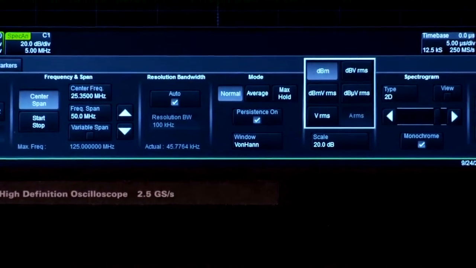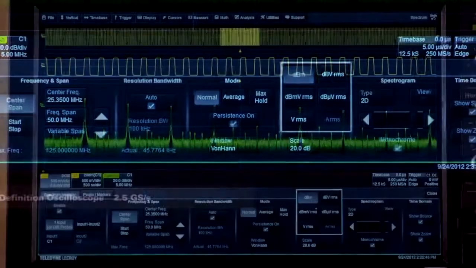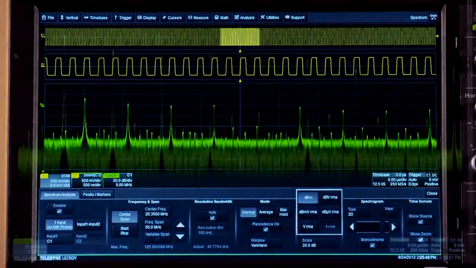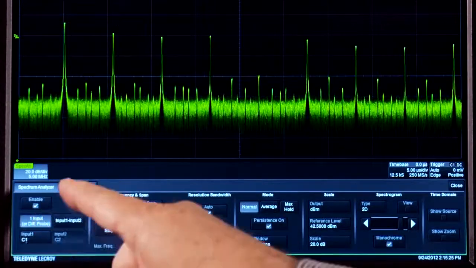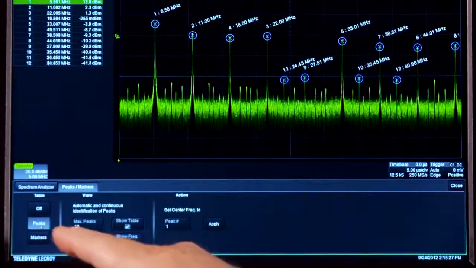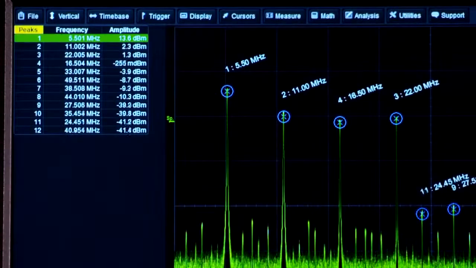Multiple vertical scaling formats are available based on viewing preference and requirement. Up to 20 markers are available to either automatically or manually analyze the frequency content. Peak markers continually identify peaks within the FFT, and a table provides the detailed frequencies and amplitudes.